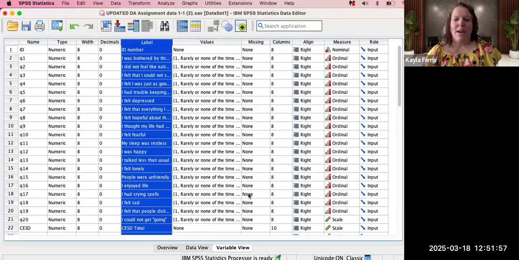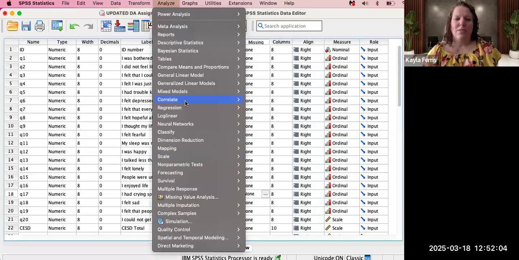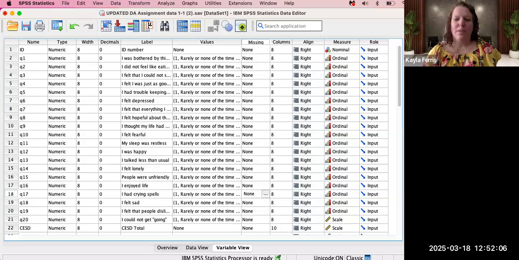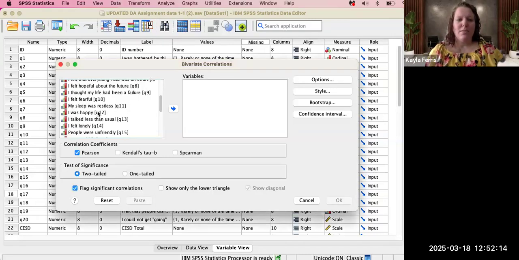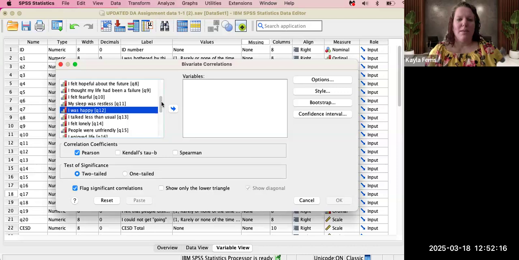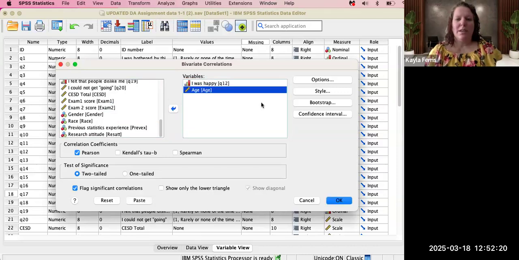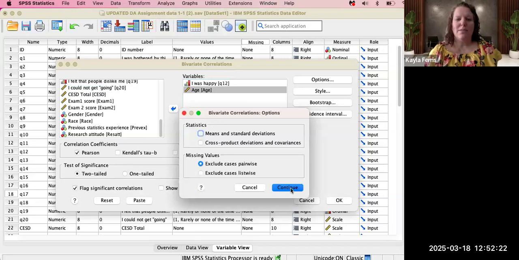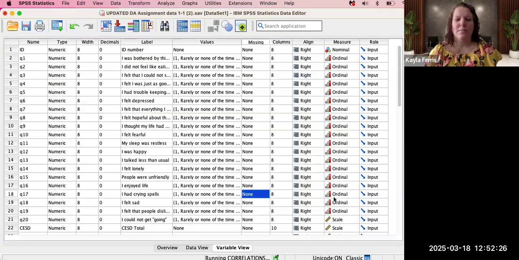So since that one had no meaningful correlation, let's try to do this differently and go to Correlate, Bivariate. Instead, this time, let's look and see if age maybe makes a person feel happy. So we would put I was happy, and then let's do age. And I like to keep my means and standard deviations on and make sure that these 3 things are checked.